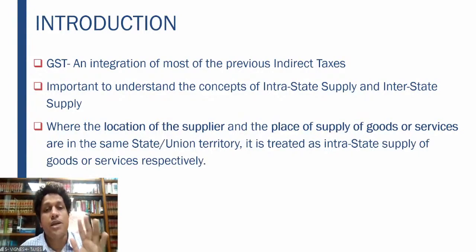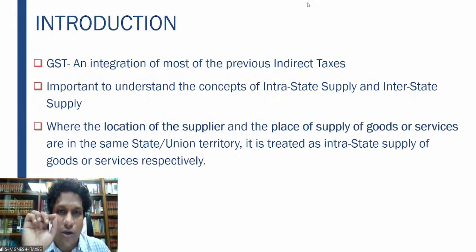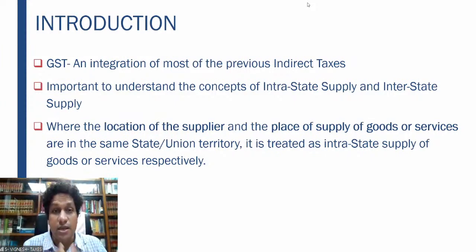So therefore, in that particular background, we have to first understand what is the intrastate supply and what is the interstate supply. Of course, we will not be covering place of supply now because that is a separate topic which should be covered in a few days' time, whenever the sequence of chapters gets completed. But the understanding of interstate supply and intrastate supply is relevant for you to get the exact concept of the place of supply. That is precisely why this interstate supply and intrastate supply are relevant for us.